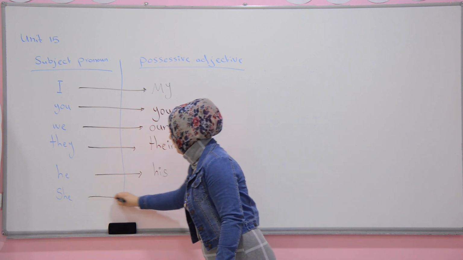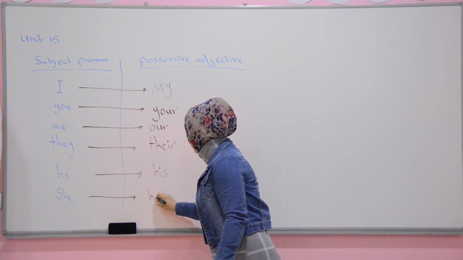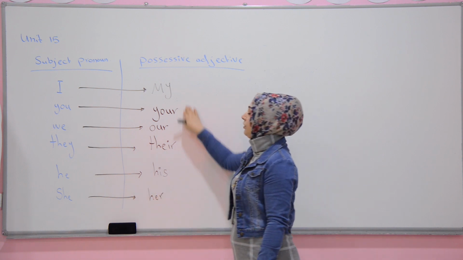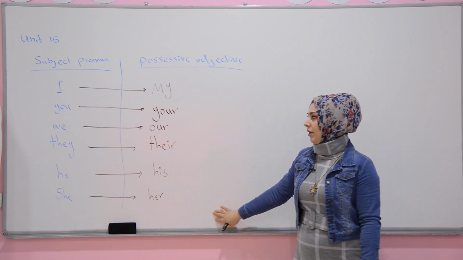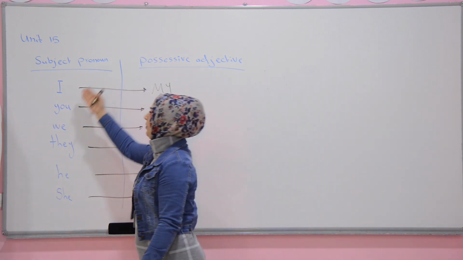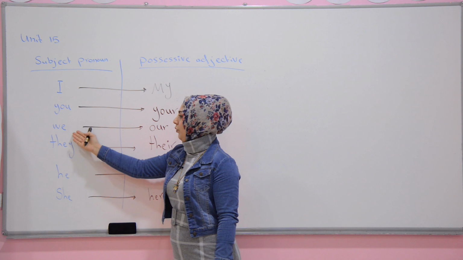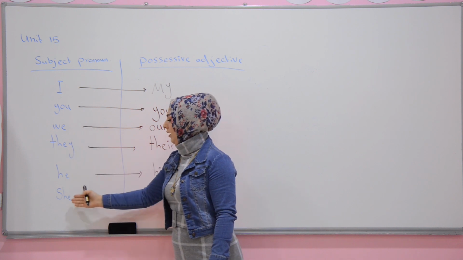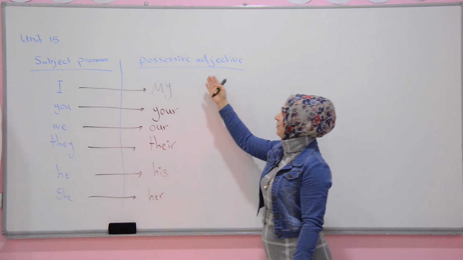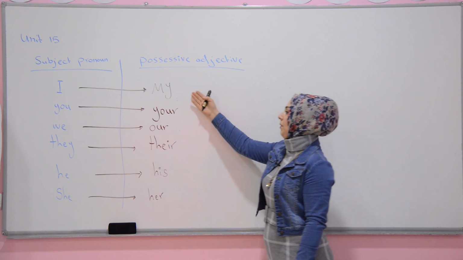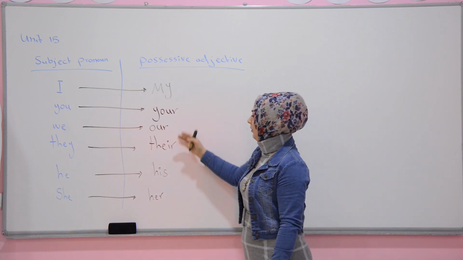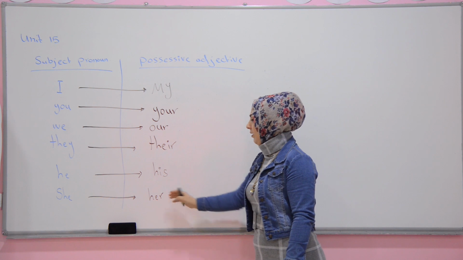And she will be her. You should memorize all of them, okay? This is subject pronoun: I, you, we, they, he, she. And this is possessive adjective: my, your, our, their, his, her.